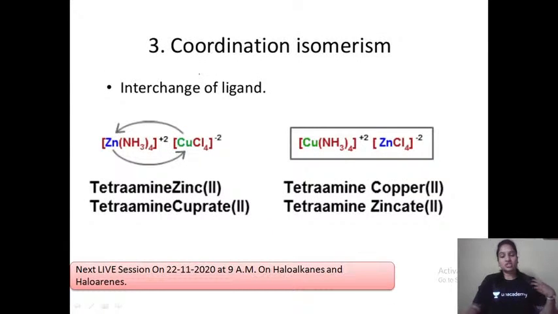Next is coordination isomerism. In coordination isomerism, very shortly what I can say, there is interchange of the ligands. What is the meaning of this? Let us see.